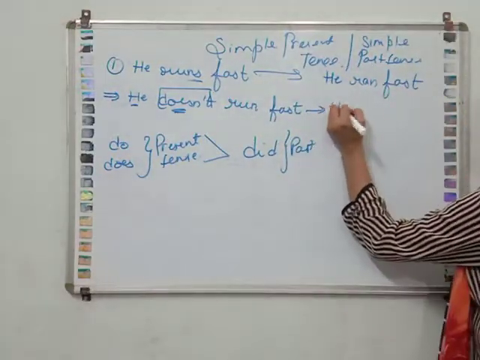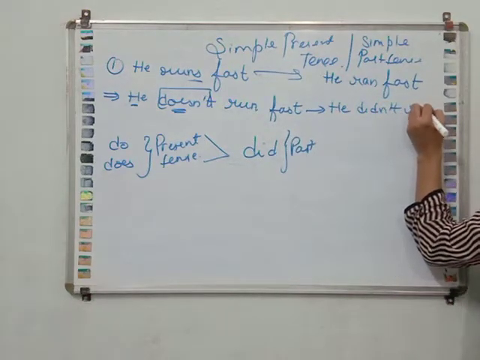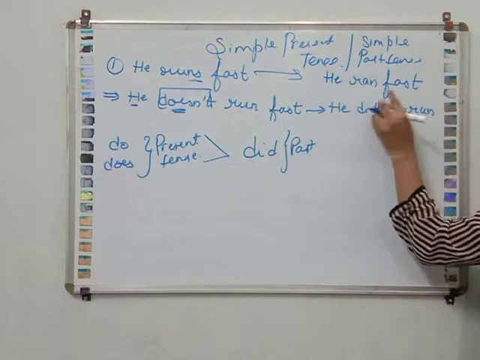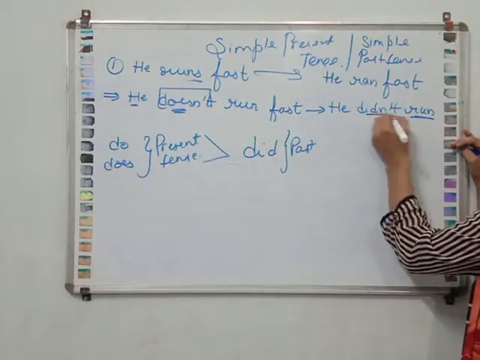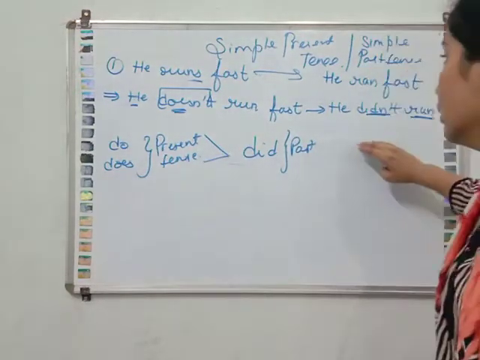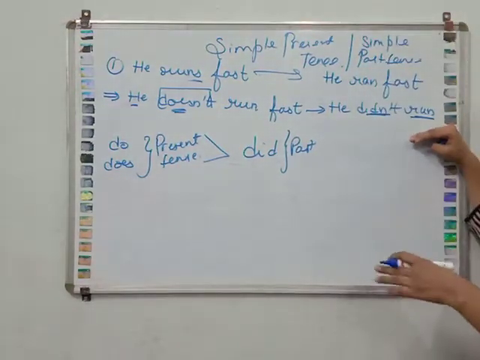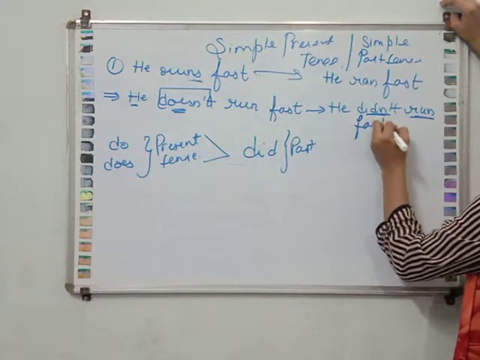So he did not run. We will not write ran over there. We will use the present form because it is already in past tense. So we will not use two past tenses together. First one is the past, other one is in the present tense. He did not run fast.